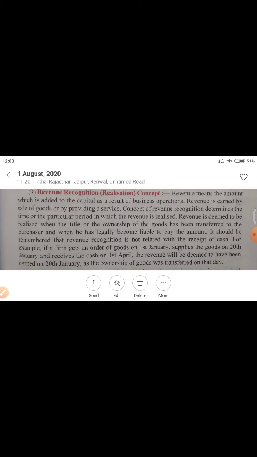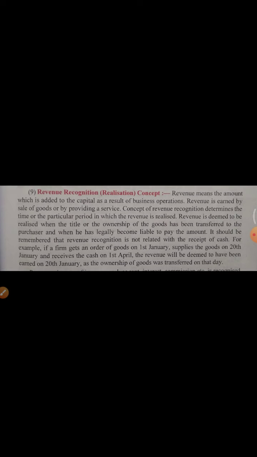That is a sale. So on 28th March you offer the customers that every shirt has a price of rupees 200.